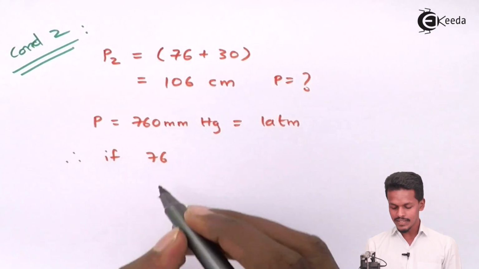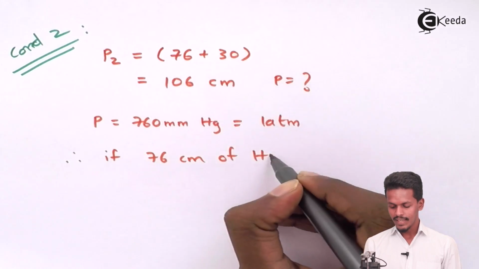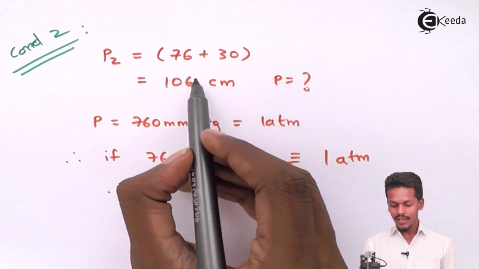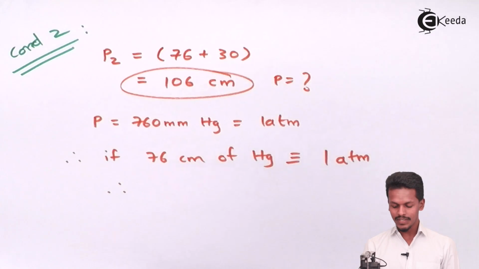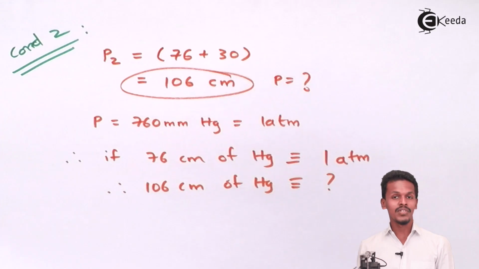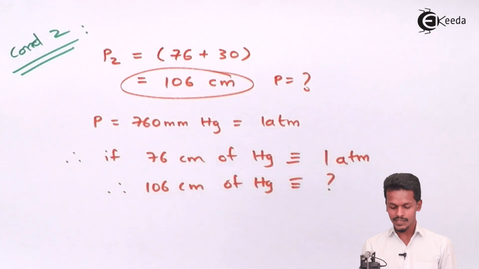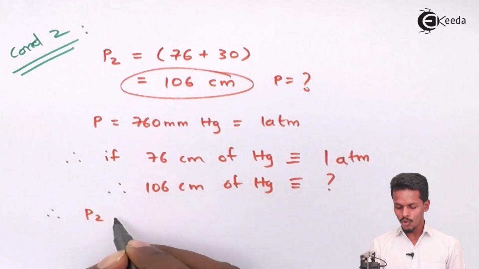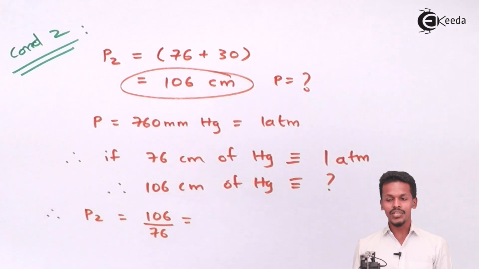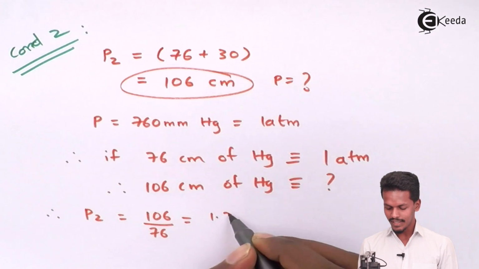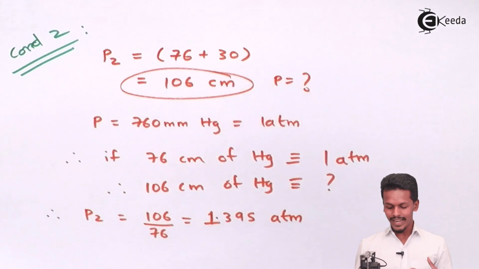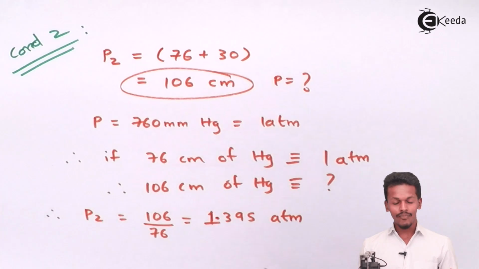If 76 centimeter of Hg resembles 1 atmosphere, then the mercury level up to 106 centimeter of Hg will be how many atmospheres? So we do a cross multiplication, and P2 is found to be 106 divided by 76, which after calculation is 1.395 atmosphere. So this is the value of P2 that we have got.